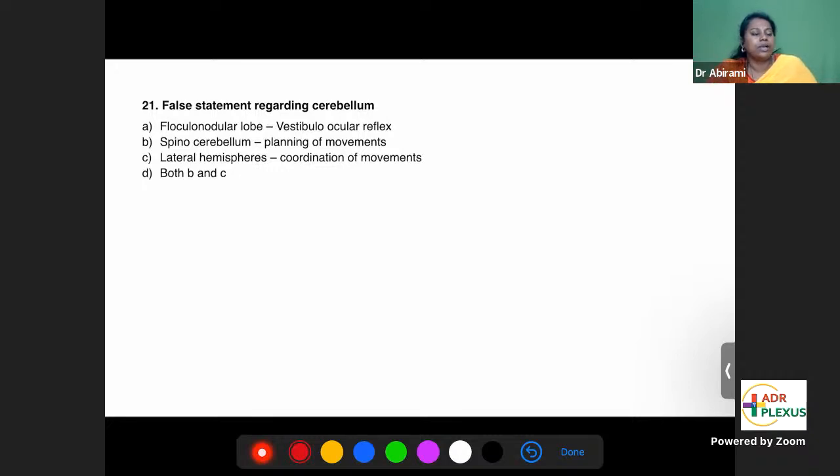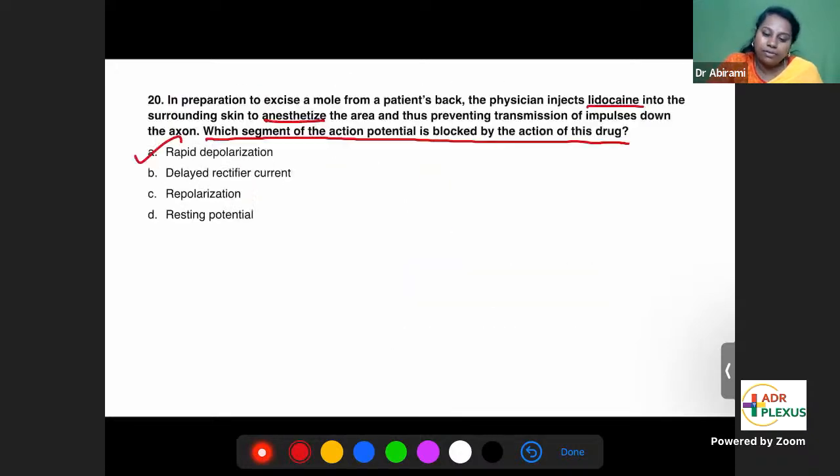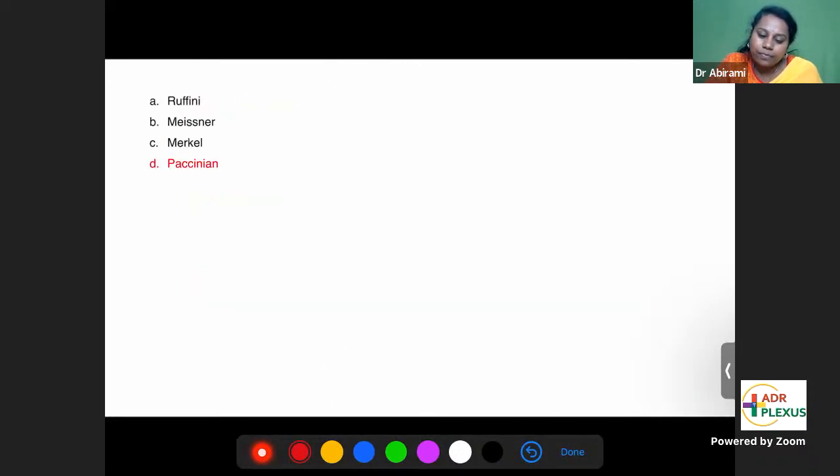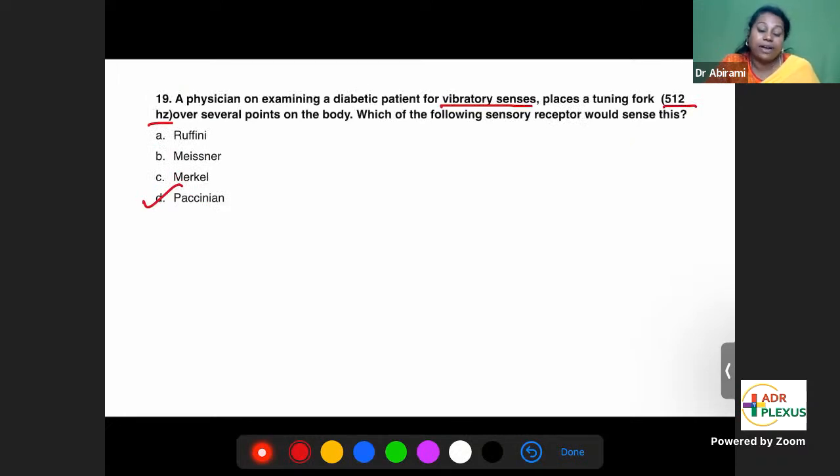5 to 12. It is not 5 to 12, doctor. It's a 512 tuning fork. 512 hertz. It's not 5 to 12, a 512 hertz tuning fork. Okay. If it is less than 30, as you're saying 5 hertz or 12 hertz, then it can be Meissner, correct. But here it is 512. So it is more than 30, that is Pacinian.